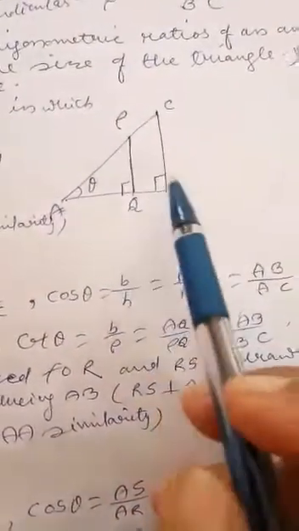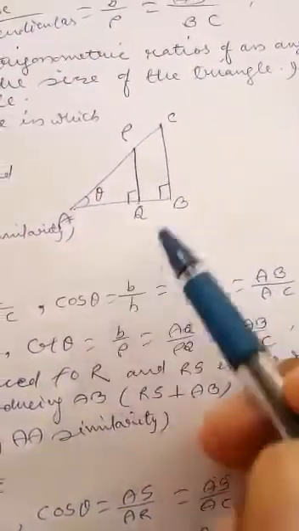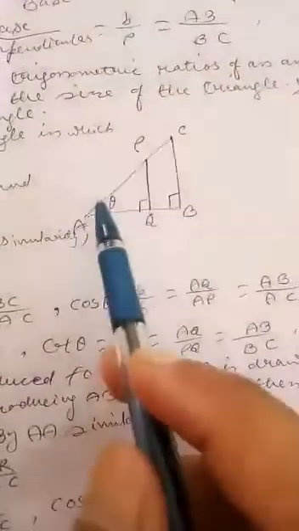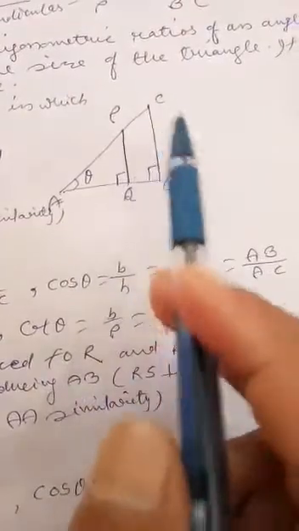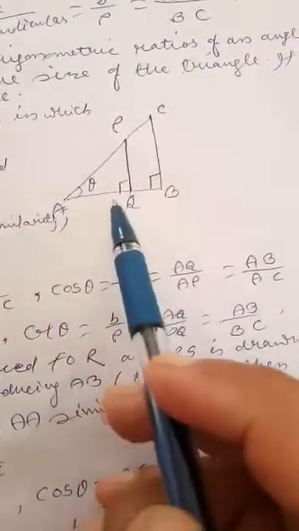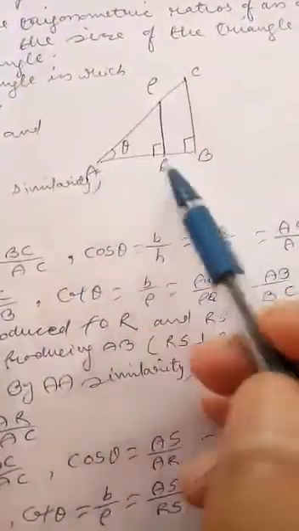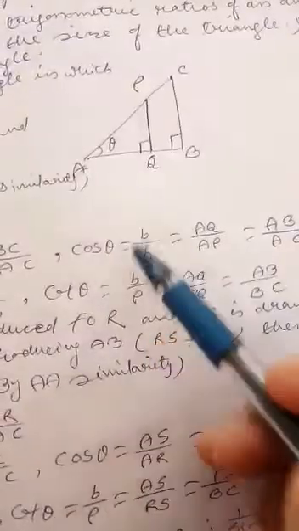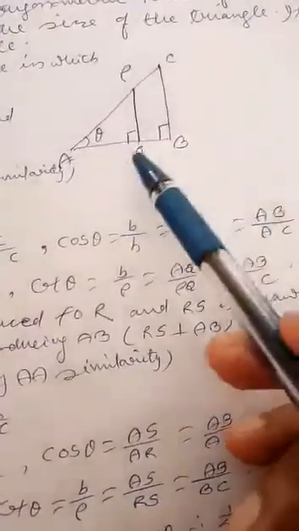Similarly, we can find cos theta. Cos theta is equal to B by H, base by hypotenuse, that is AQ by AP, and we can say AQ by AP is equal to AB by AC. In the same way, tan theta is equal to PQ by AQ, perpendicular by base, and if you take triangle ABC, then BC by AB. So PQ by AQ is equal to BC by AB. Now cot theta is equal to B by P, so we can say AQ upon PQ is equal to AB upon BC.